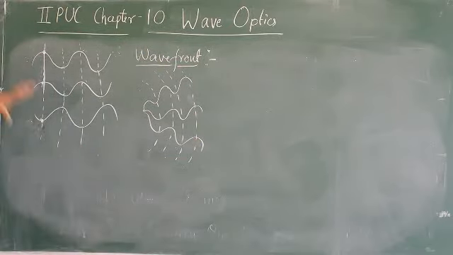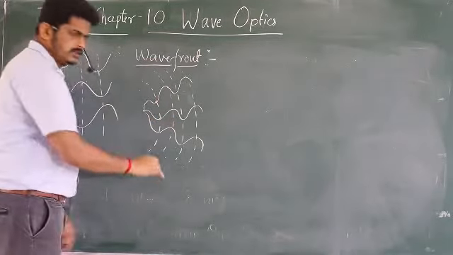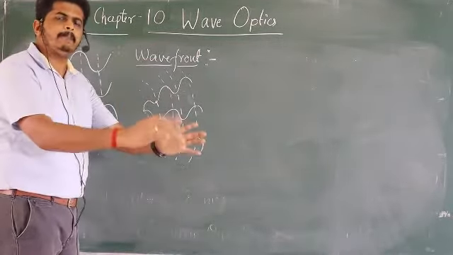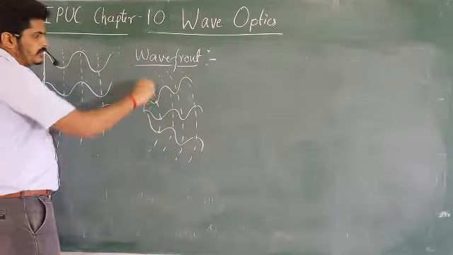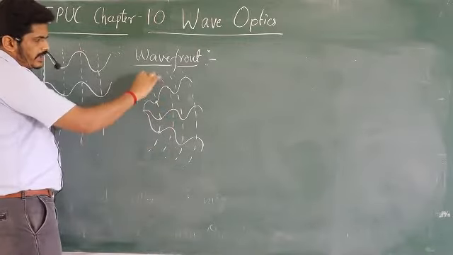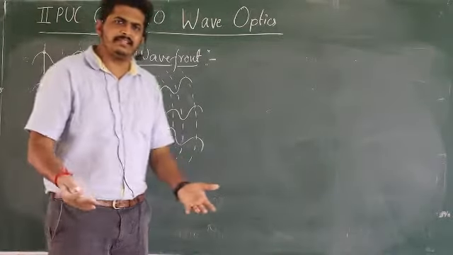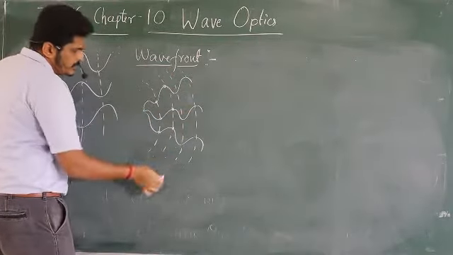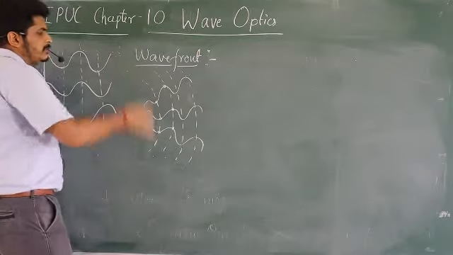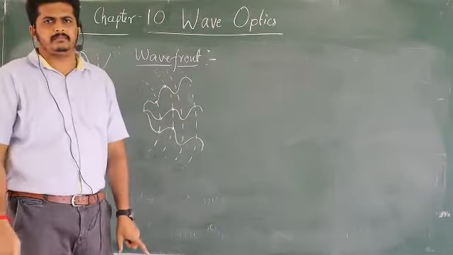Okay, so wave front means the line joining the particles which are having the same phase. See, in this and this particular wave, the particles are at this particular position now, and the line joins them all together, and their phase is one and the same. There is no phase difference, right? And here, higher amplitude, here, here, here. And this line is joining the particles which are in the same phase. But whether these three particles are of the same wave? No, they are actually of different waves here.